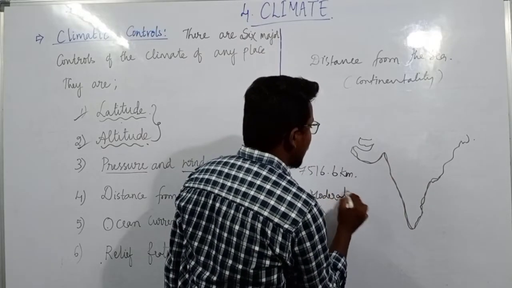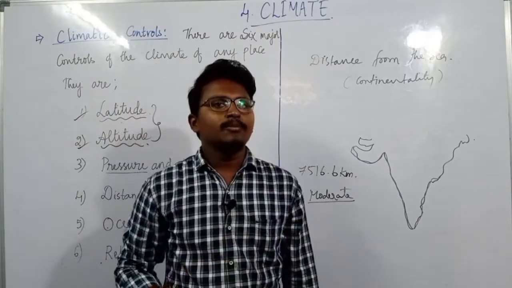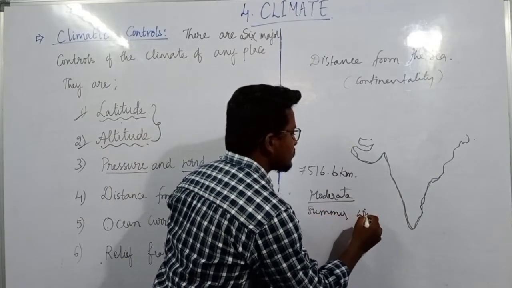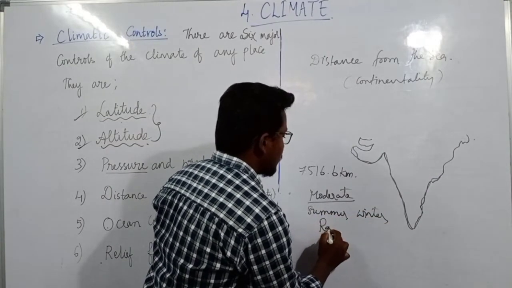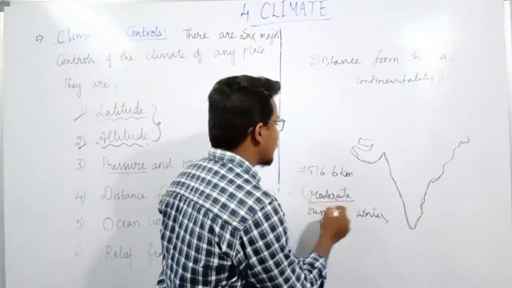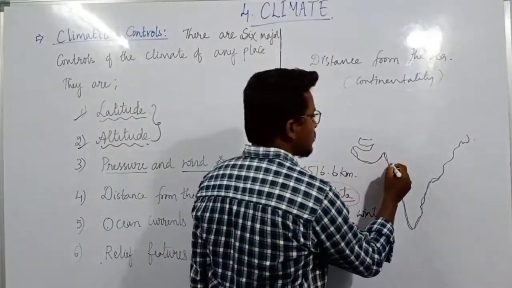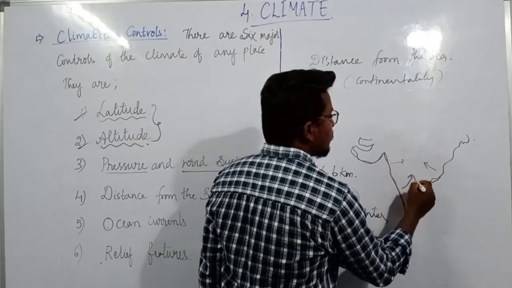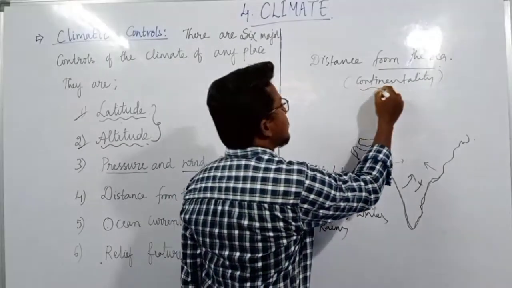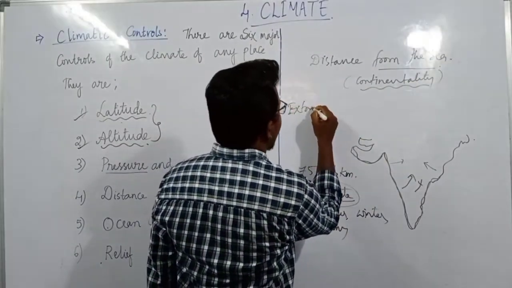Those areas which are lying in the coastal region will experience a moderate climate. That means even if there is a change in the season, as we discussed in the previous lecture, maybe from summer to winter, or winter to summer, or the rainy season, there won't be much change in the climate of these coastal regions. But as we move towards the interior of the country, away from the sea, they experience continental climatic conditions, which we can also call extreme climatic conditions.